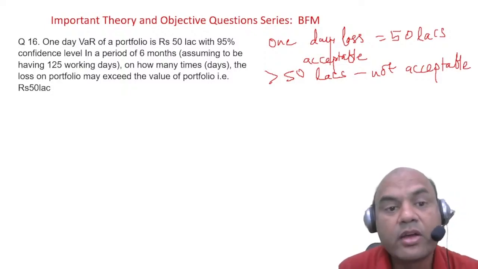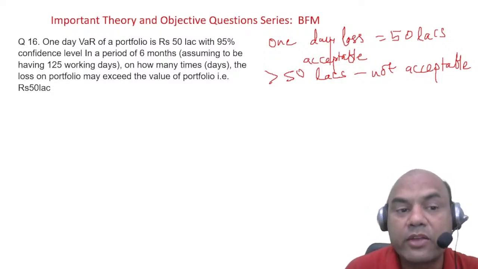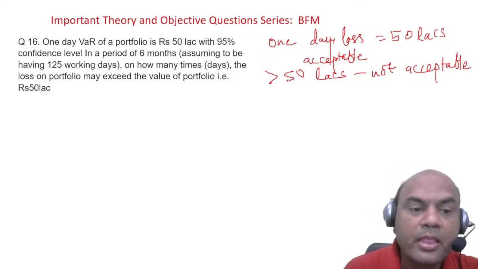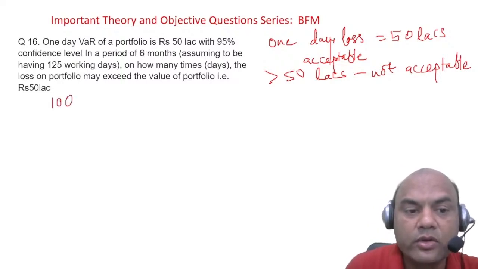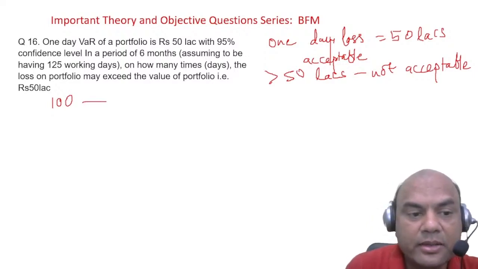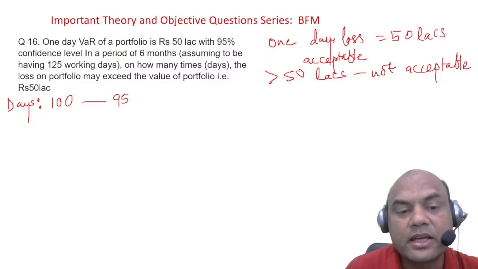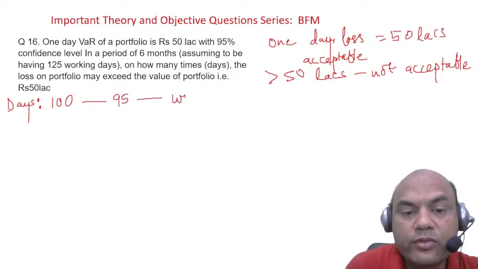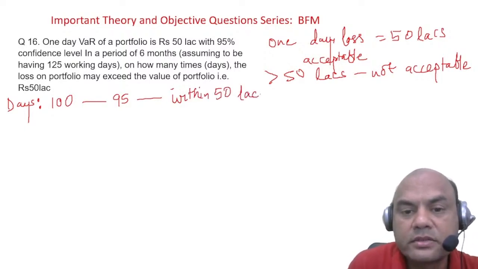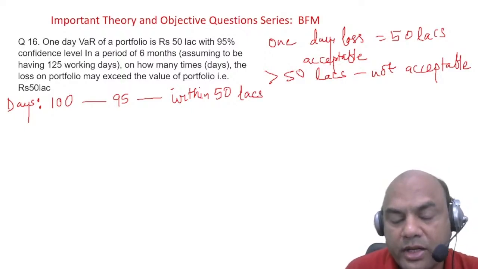Now what is given over here? One day VAR of 50 lakhs is with 95% confidence. So what do you mean by 95% confidence? It means that out of 100 days, 95 days, the chances are my loss will be within 50 lakhs.